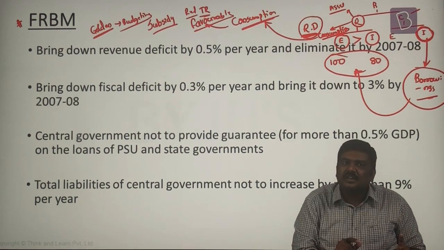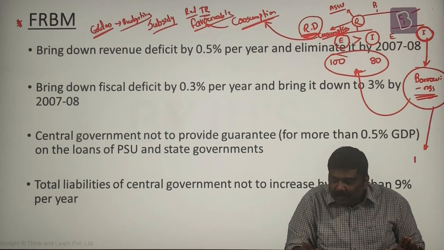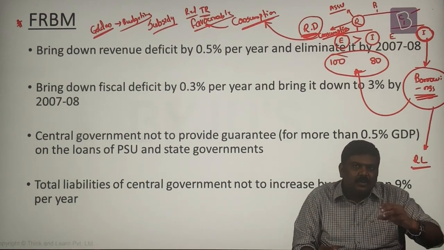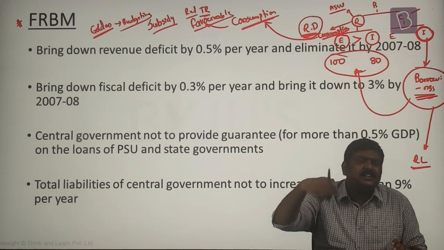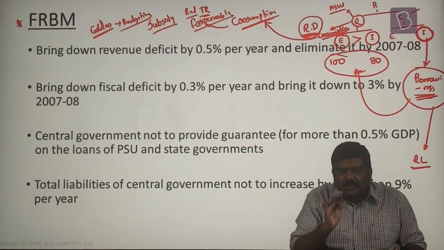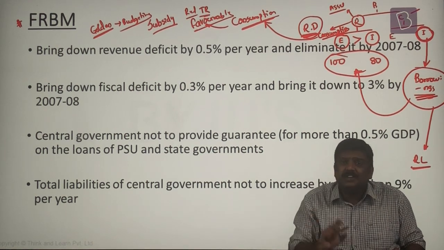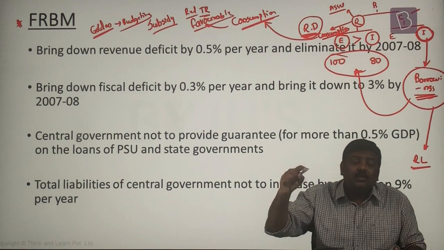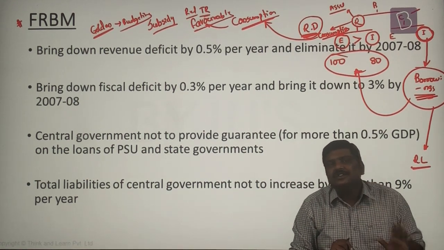For a simple reason, for every borrowing done by the government, there is a repayment liability. If the Government of India borrows 100 rupees today, it has to pay back 100 plus interest after 1 year, let's say. If you have not used this money effectively for asset creation, which will provide economic benefits in the future, you are having a wasteful expenditure.